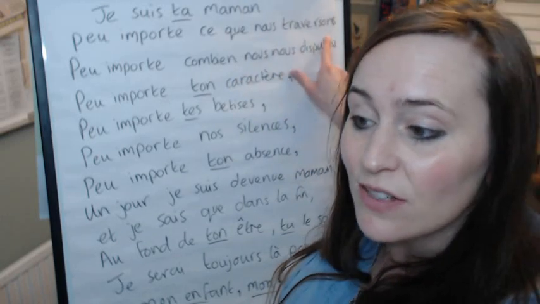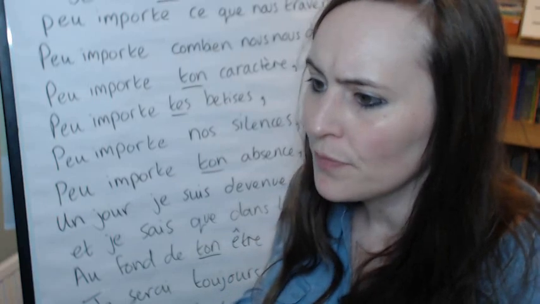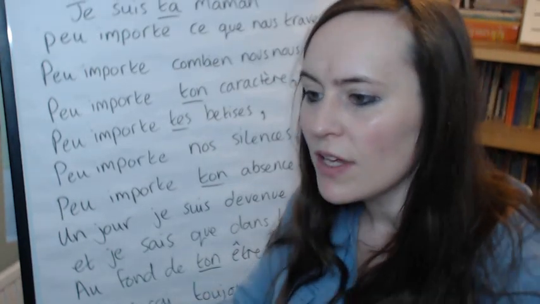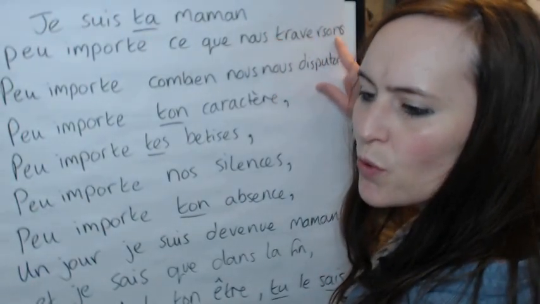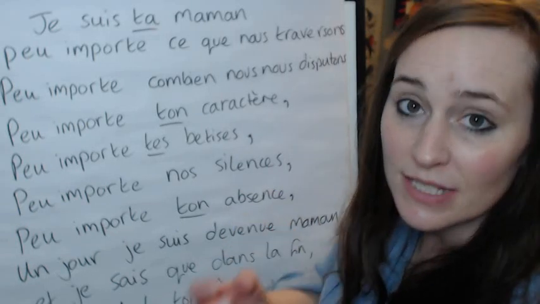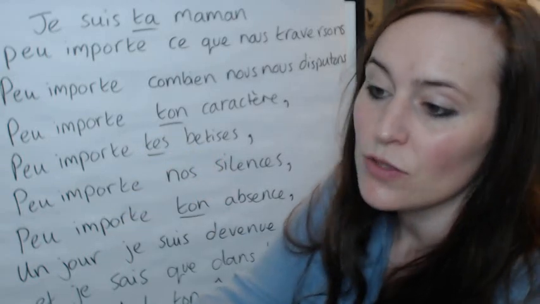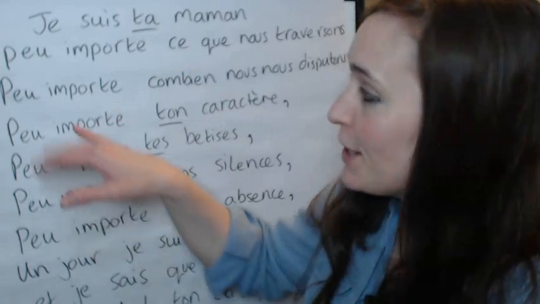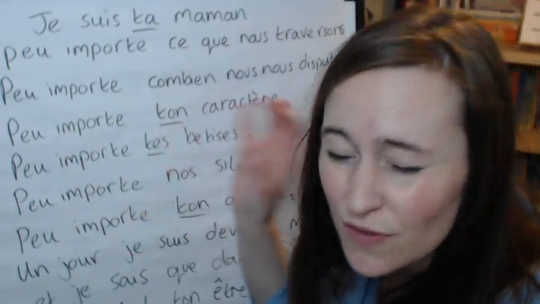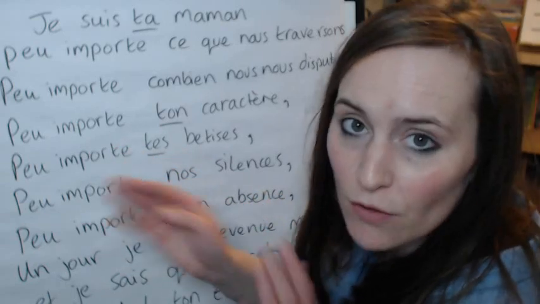Nous traversons. So I'm going to zoom in a little bit there because I'm not sure that you can see that. So traverser. Allez, voilà. Traversons. So verbs in the present tense in the nous form have ONS at the end. So traversons. Peu importe, you got a lot of this, so if anything you should take that little useful phrase away. Peu importe, no matter what, regardless of, okay?